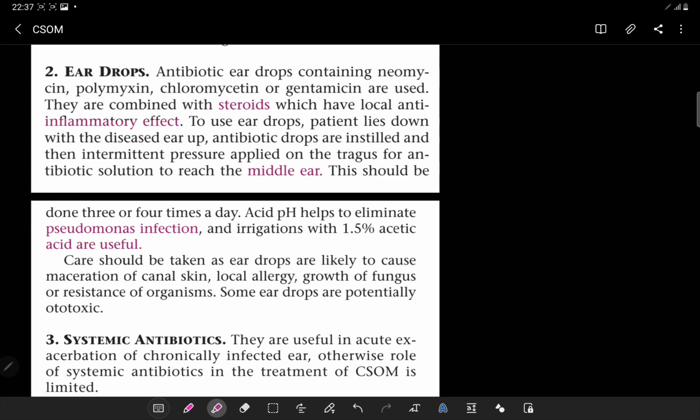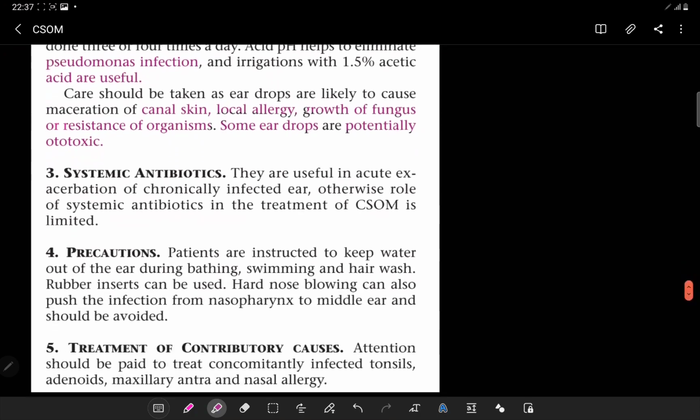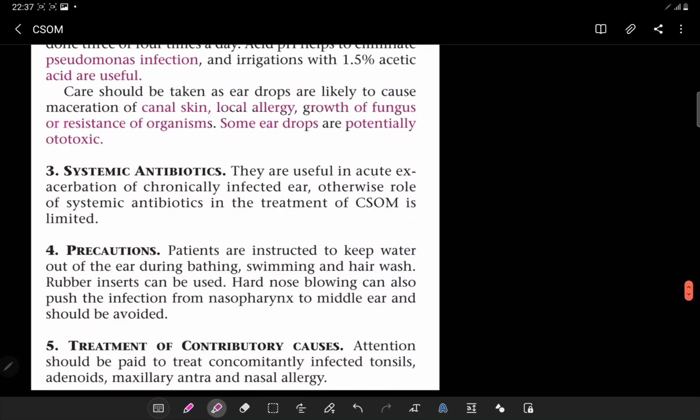Care should be taken as ear drops are likely to cause maceration of the canal skin, local allergies, growth of fungus, or resistance of the organism. Some ear drops are potentially ototoxic. Next, we have the systemic antibiotics. They are useful in acute exacerbation of a chronically infected ear. Otherwise, the role of systemic antibiotics in the treatment of CSOM is limited.